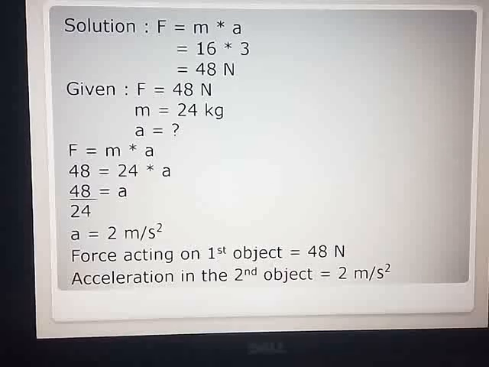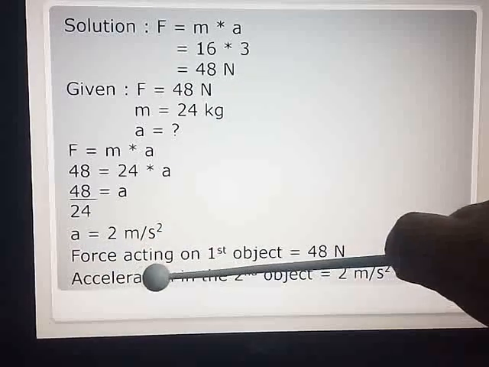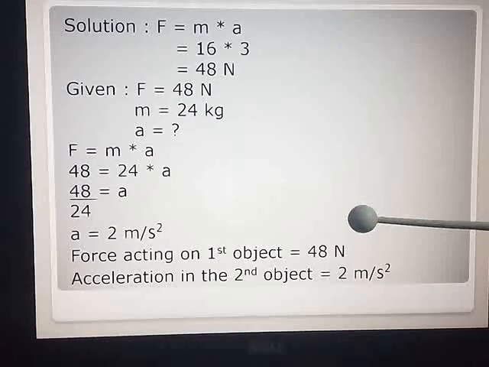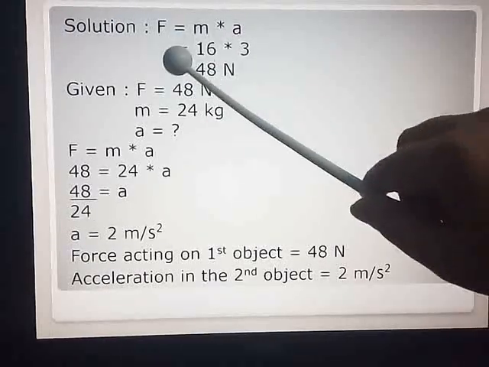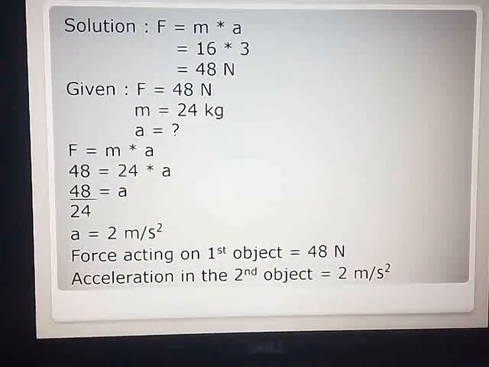Now don't just end the sum over here. How you have to express the full answer: the force acting on the first object is 48 Newton and the acceleration produced in the second object is 2 meter per second square. So the final answer is very important in the give reasons and also in the numerical examples. Or if you are very lazy in writing the final answers, then at least the answers which are asked, you have to highlight them or put that answer in a box. Either thing you do.